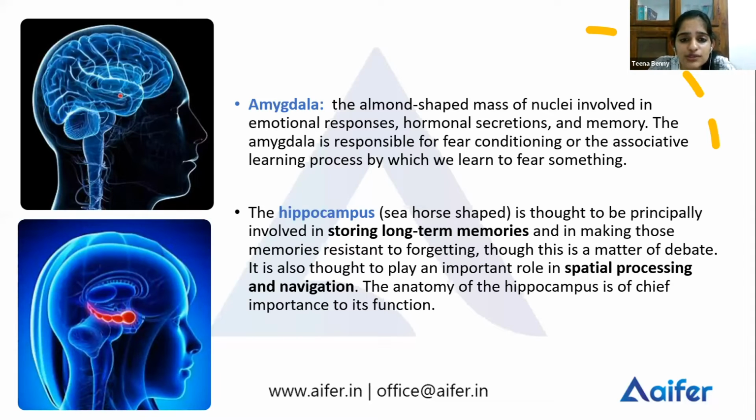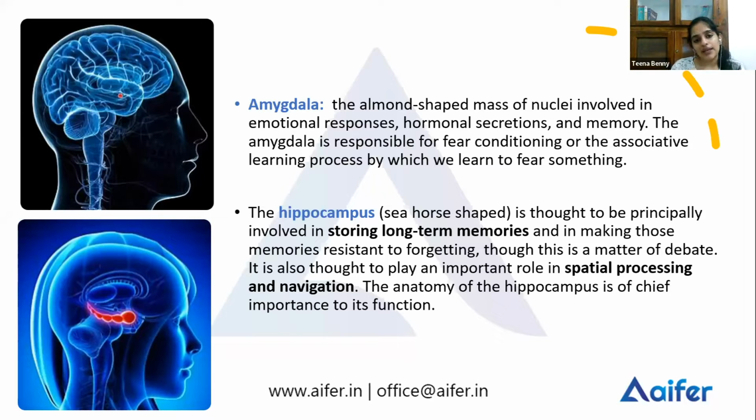The amygdala is most closely associated with emotional responses. When you hear emotion, the first part that has to come into your mind is the amygdala. All your emotional responses are handled by your amygdala, and your fear responses, your fear conditioning, your aggressive responses are all associated with the amygdala. Of these, the most important are your emotional responses and the fear conditioning that happens in the amygdala.